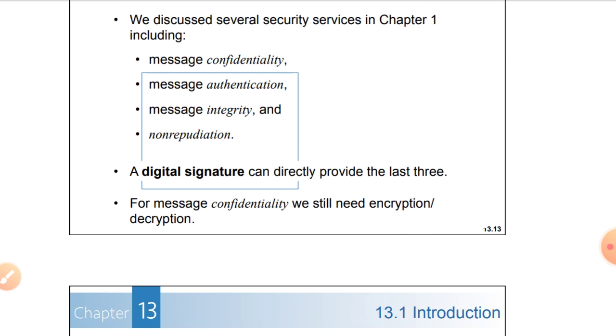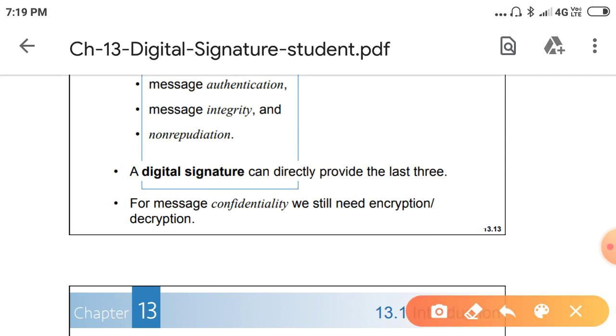Already we discussed message confidentiality, authentication, integrity, and non-repudiation. These are the security services. If you want to provide security services, then we expect these things. By using the digital signature, we can get message authentication, integrity, and non-repudiation. Authentication means the message is coming from the trusted party only.